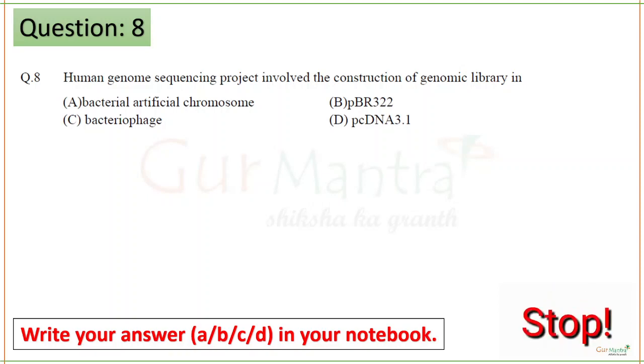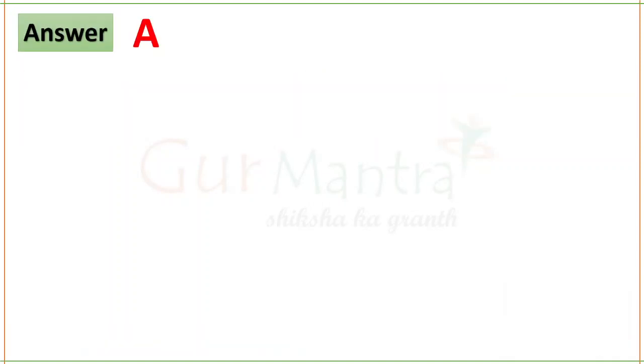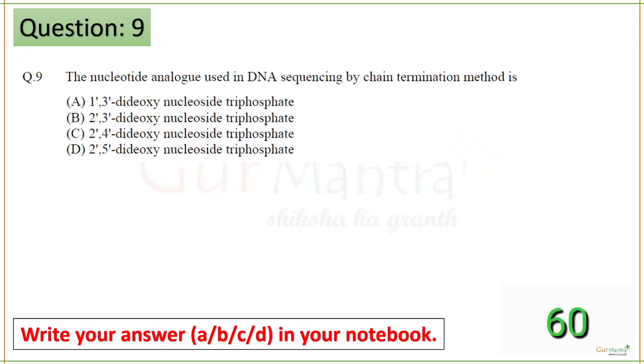So the Human Genome Sequencing project involved the construction of the genomic library, and it was done in bacterial artificial chromosome. Next question.